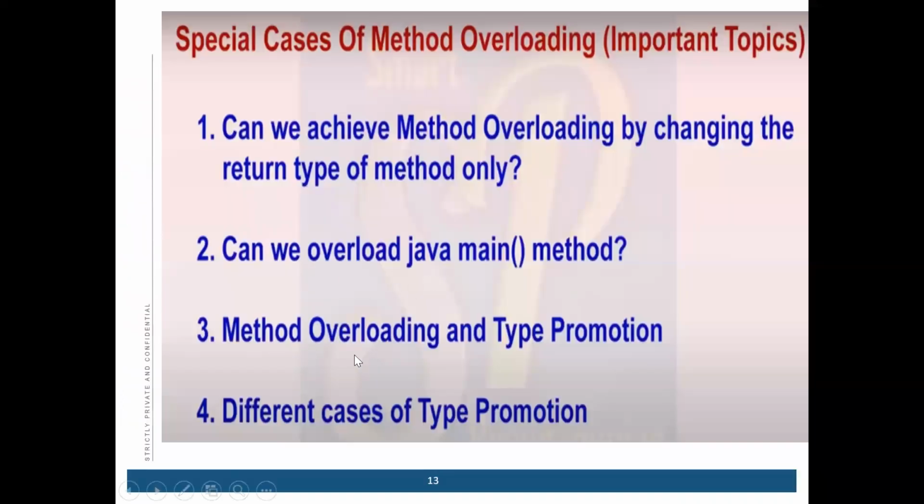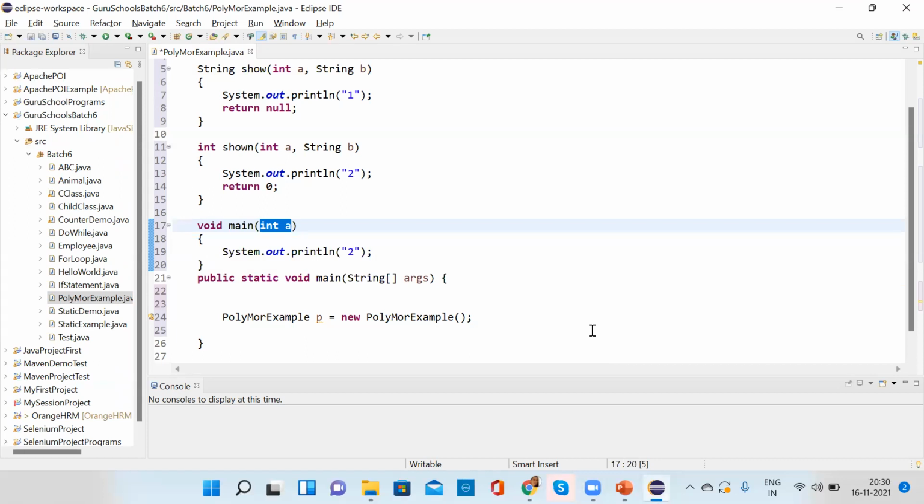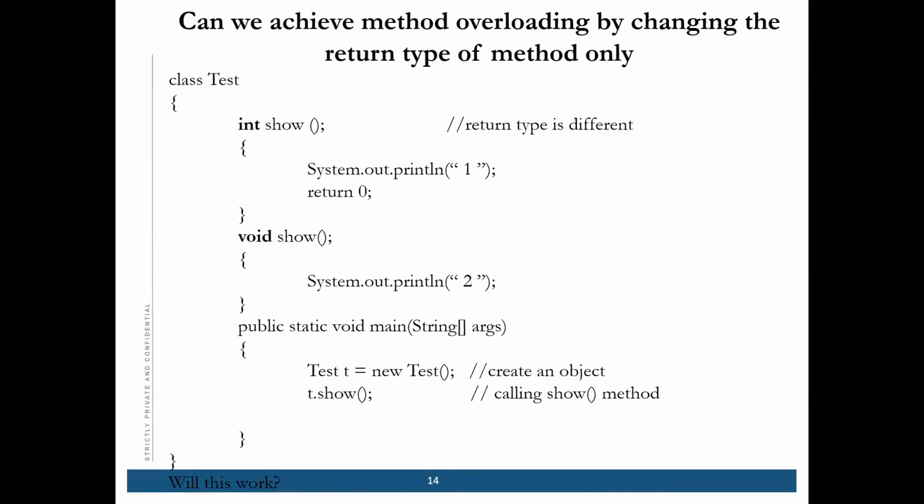Okay, method overloading and type promotion. Now what is type promotion? This you have to understand in detail. We will learn about this. What is type promotion?